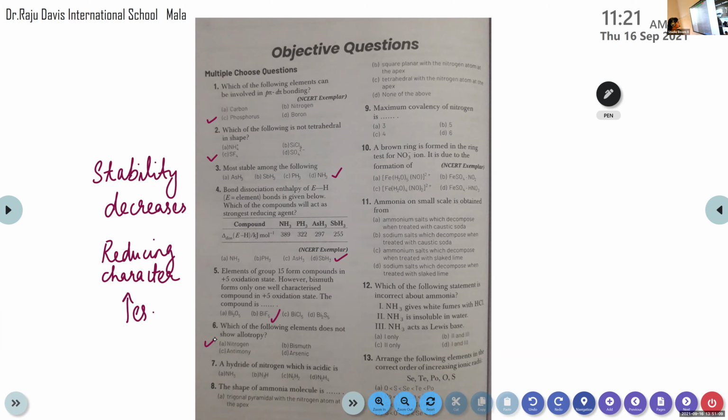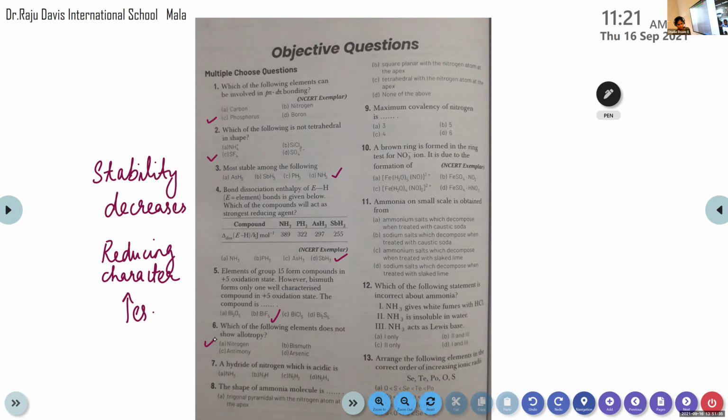Michael, can you read the seventh question? A hydride of nitrogen which is acidic is A, NH3, B, N3H, C, N2H2, and D, N2H4.